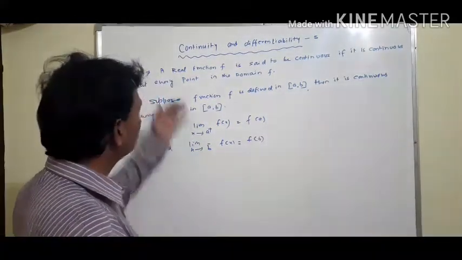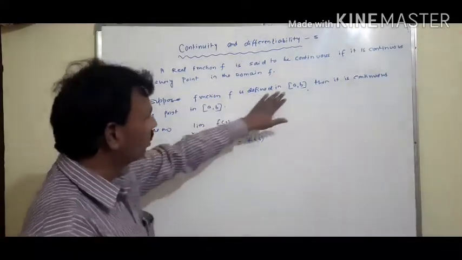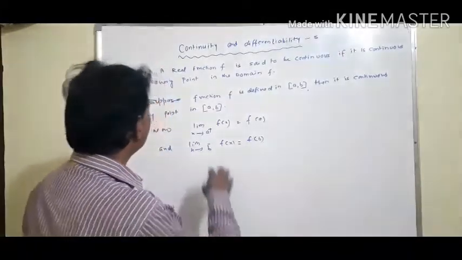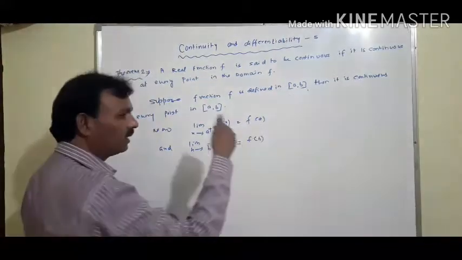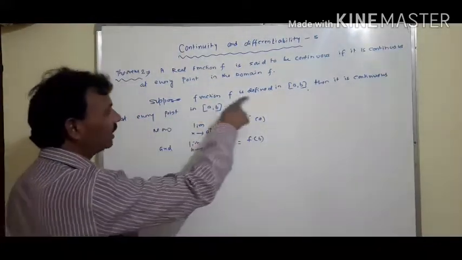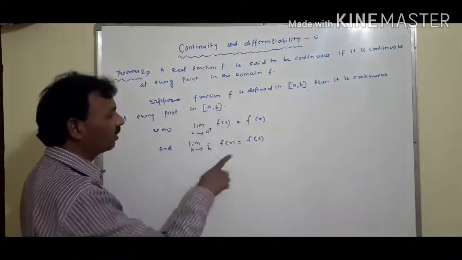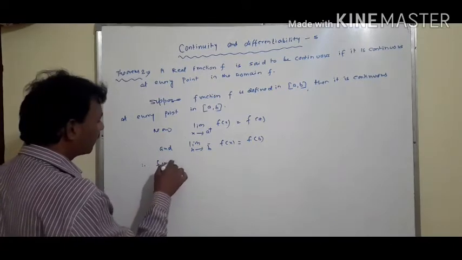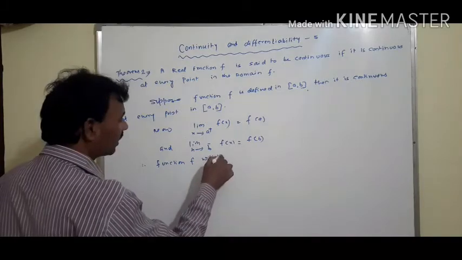The meaning of this is x is greater than or equal to a. That means this is a closed interval, so a and b are both included, and between all points a and b, including a and b, this function is defined at every point, so this function will be continuous. Therefore, function f will be a continuous function.